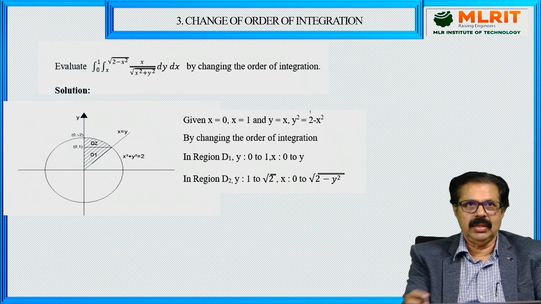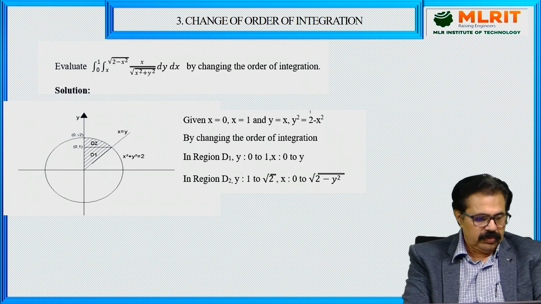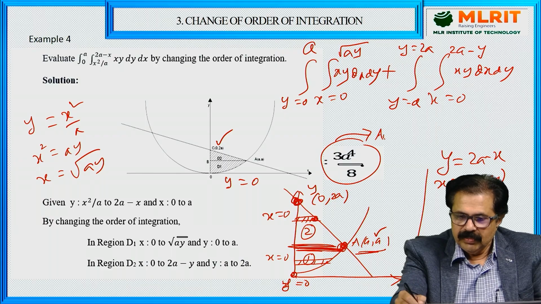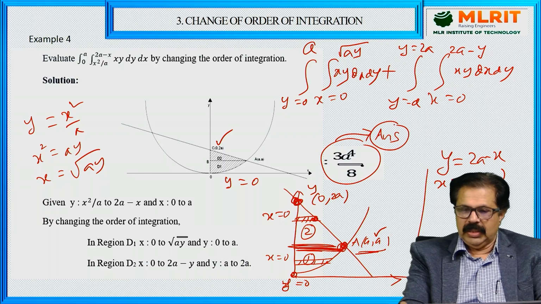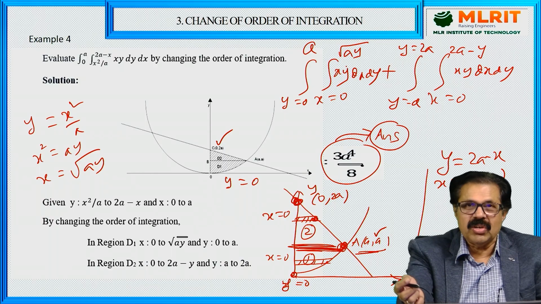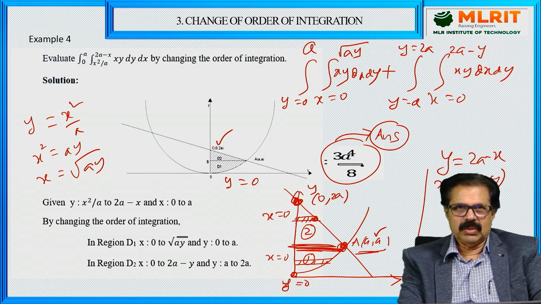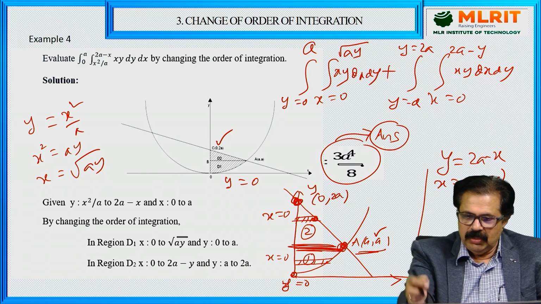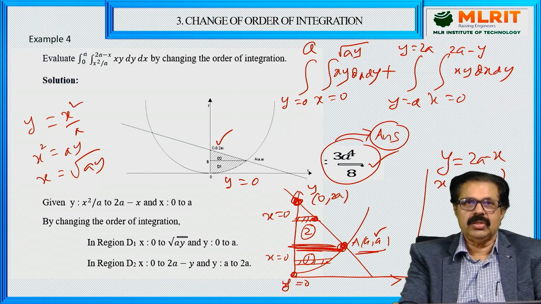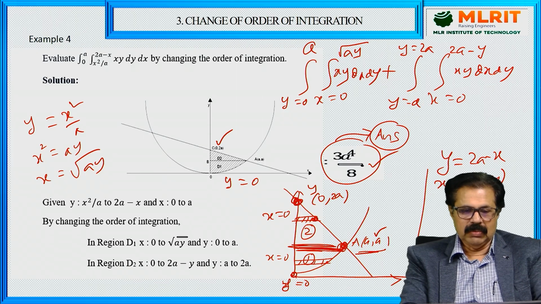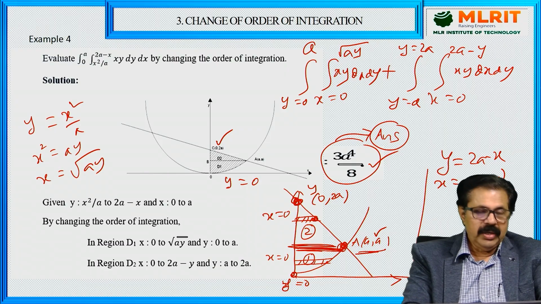I did not want to do it completely, because the integration of xy is very easy, x integration gives x square by 2, and so on. You can put the limits and get the final answer as 3a raised to 4 by 8. So this is the fourth example we have covered about the change of order of integration.